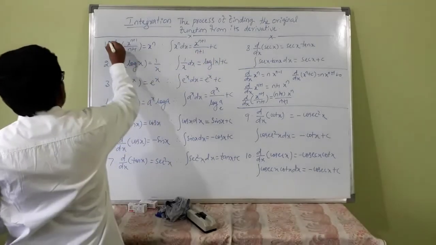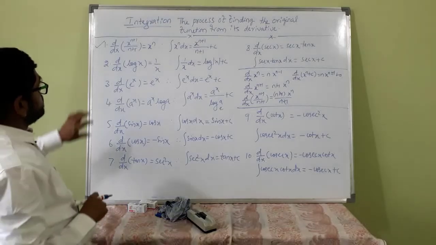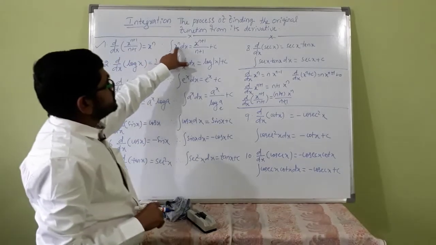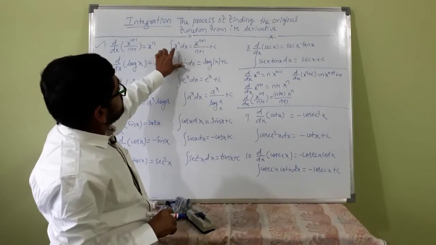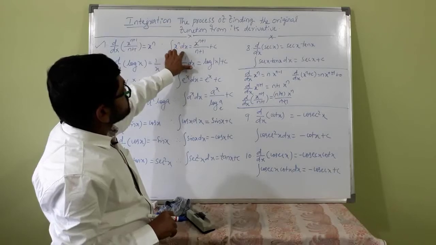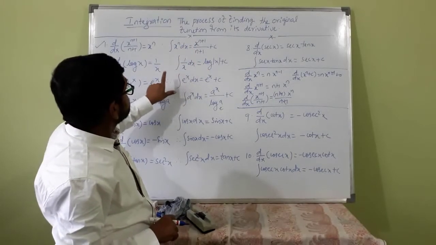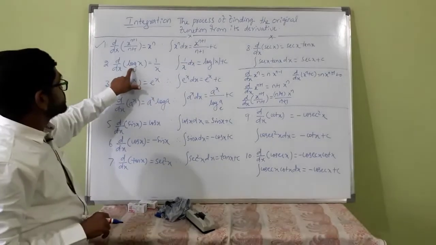This is also another basic result. Integration of x raised to n is x raised to n plus 1 divided by n plus 1, but integration of x raised to minus 1 dx is not the same result, because d by dx of log x is 1 by x. You know this, d by dx of log x is 1 by x.